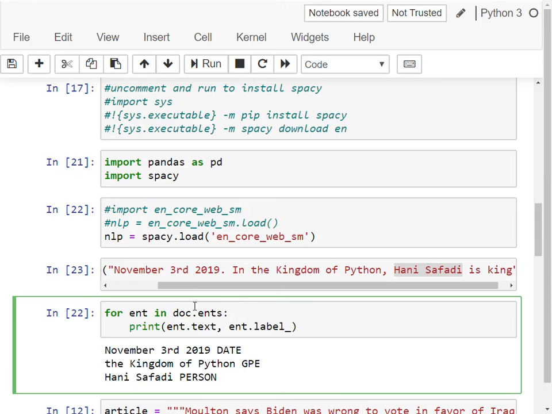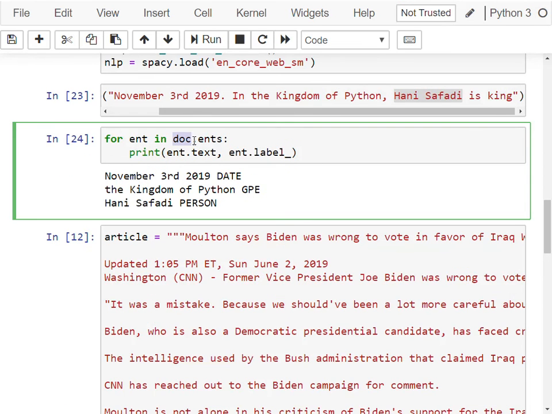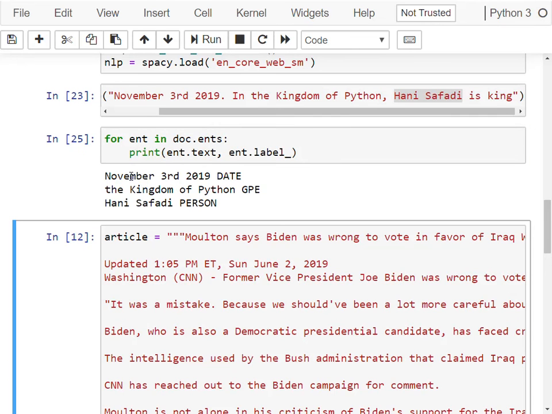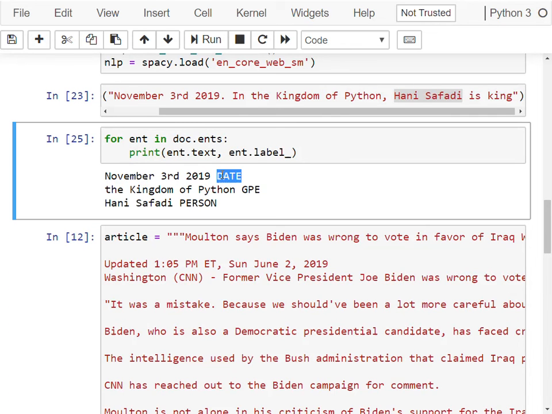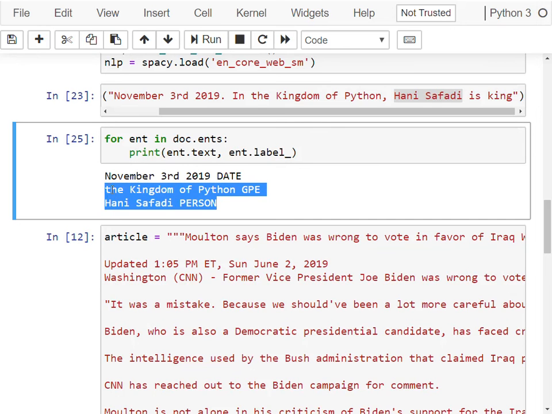Now, when we use spaCy to detect the named entities, we access them by using the attribute .ents. Each entity has two dimensions here, the text itself and then the label of that entity. So in this example, we can see that it detected November 3rd, 2019 as a date entity, the Kingdom of Python as a general place entity, and my name as a person entity. And this is really impressive because, as I said, those two entities don't exist. The text of these entities is not something that exists in a dictionary.